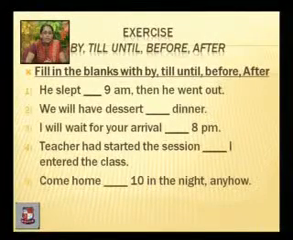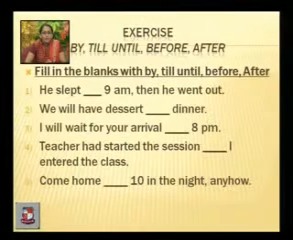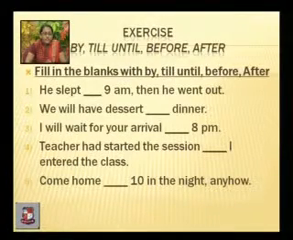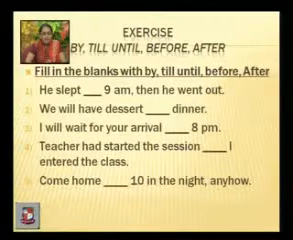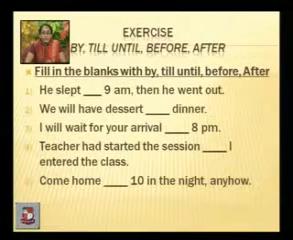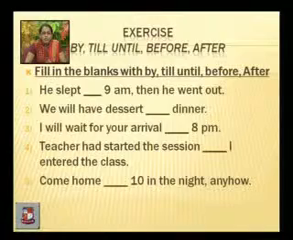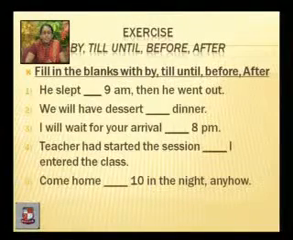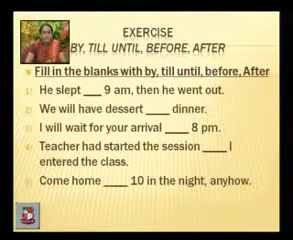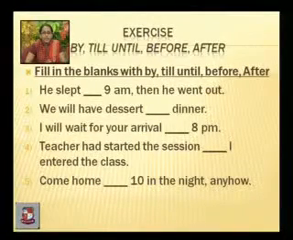We will have dessert after dinner. So after, or we can use before also. We will have dessert after dinner. So dinner is the specific time, and after that we will do a certain thing. I will wait for your arrival till 8 p.m. So till 8 p.m. is the latest point up to which the action continues.